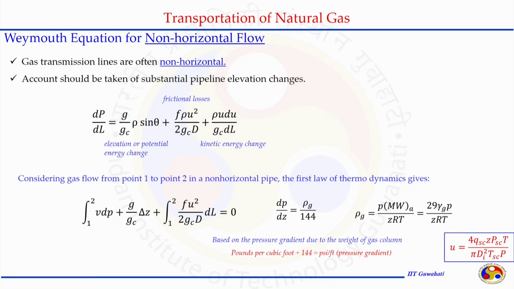When we talk about the Weymouth equation for non-horizontal flow, gas transmission lines for non-horizontal flow often appear when we talk about long distance natural gas flow systems. At several places the natural gas pipeline is not horizontal, but has a certain inclination from the surface, and depending on the terrain it is going to cross, this might appear very frequently.